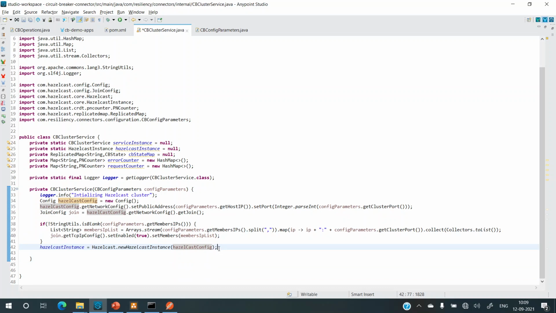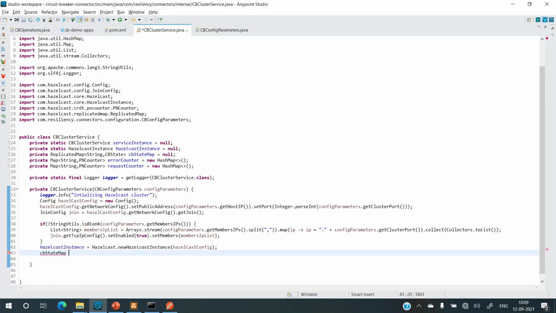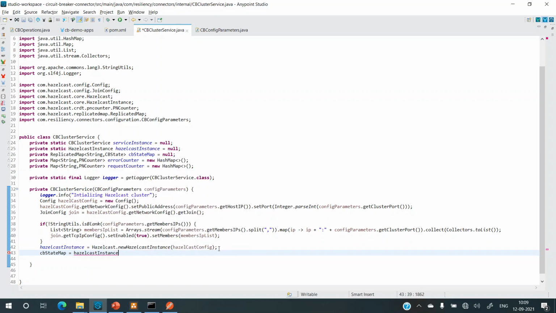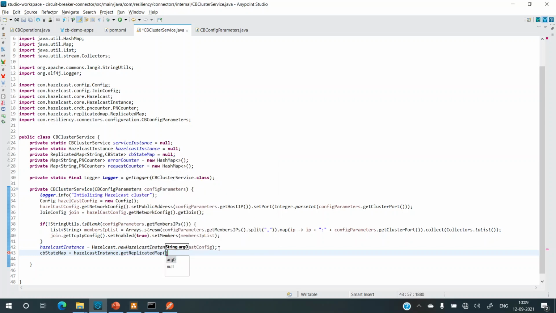And once we have the Hazelcast instance initialized, we can create a CB state map. So we want a map to be created, right? A replicated map object. So let's initialize CB state map. CB state map is a replicated map. So CB state map is equal to Hazelcast instance. Now we'll be doing everything on this Hazelcast instance because we have it now. So now getReplicatedMap, and this replicated map will be given a name so that the map has a name and it can hold all these values.